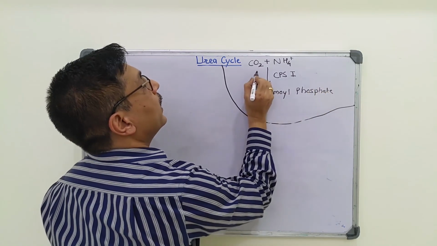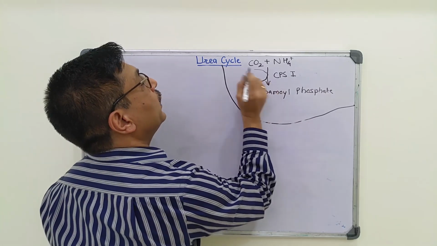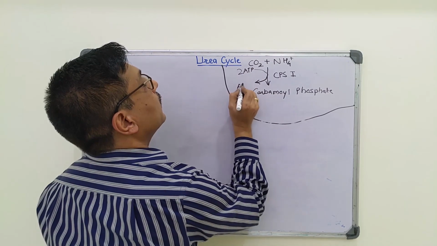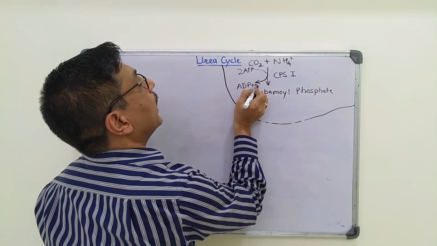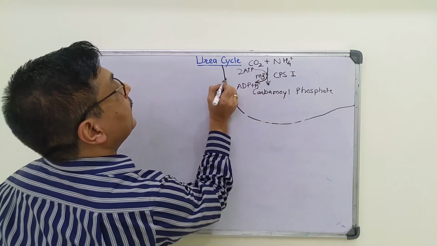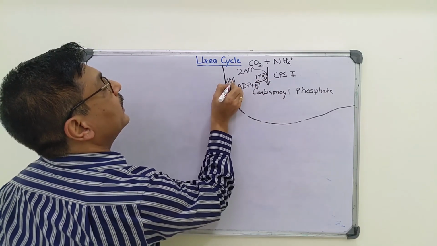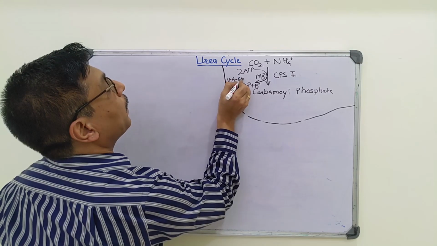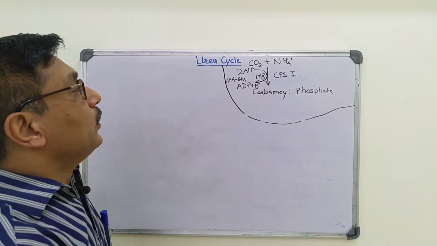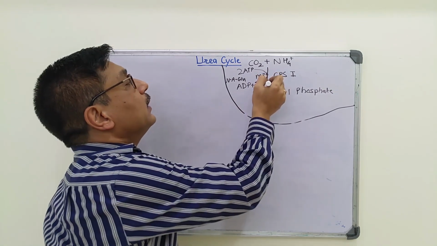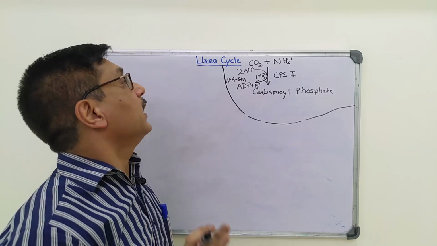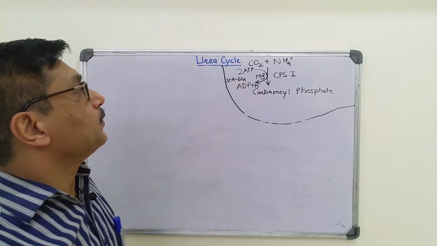This reaction requires 2 molecules of ATP and magnesium ions. The activator is N-acetyl glutamate. So this is an irreversible reaction, and this is the rate limiting reaction in urea synthesis.